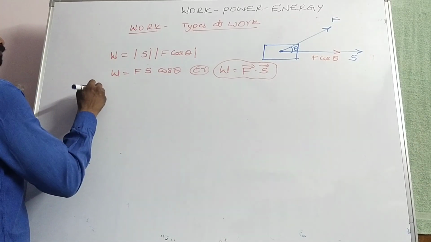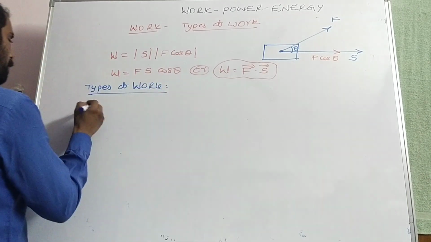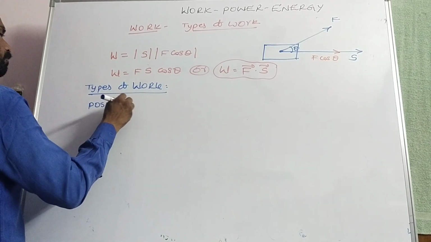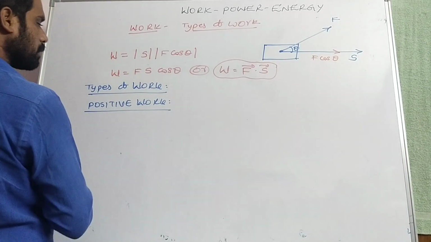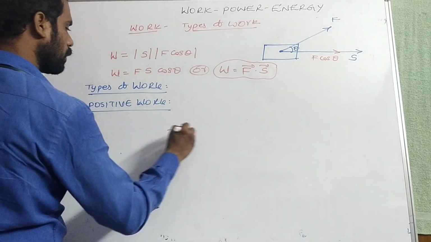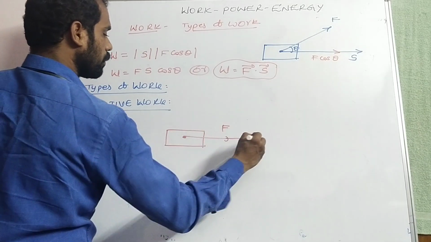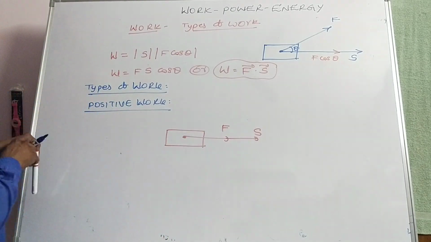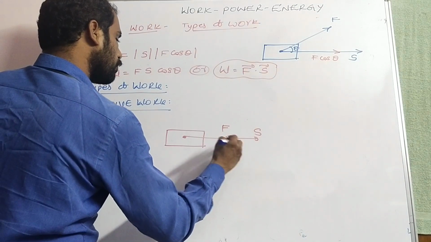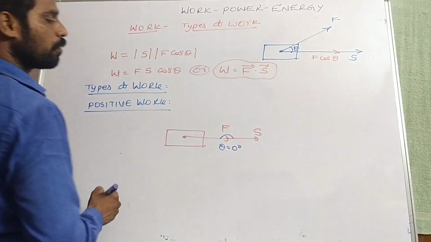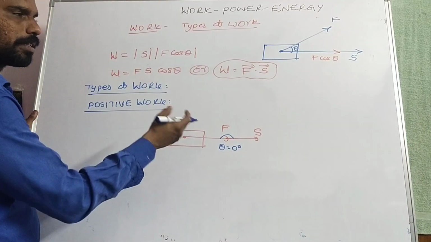Now, types of work. Positive work. Let us consider here is the body. If force is applied in this direction, as well as displacement in the same way, that means the body is moving along the direction of applied force, then theta is equal to 0 degree between the force and displacement, because the two are acting in the same direction, or in parallel.